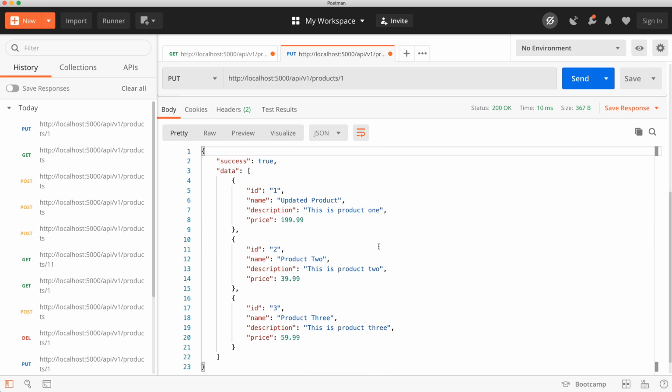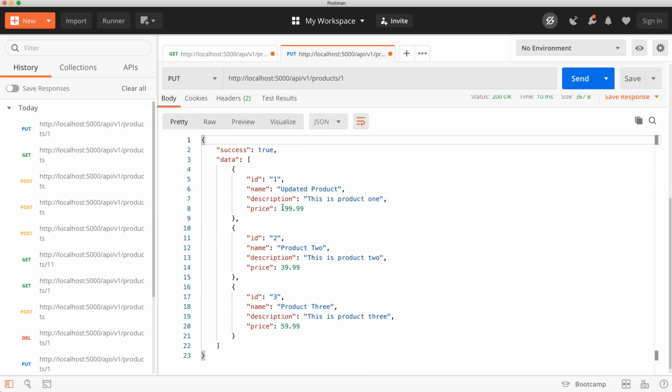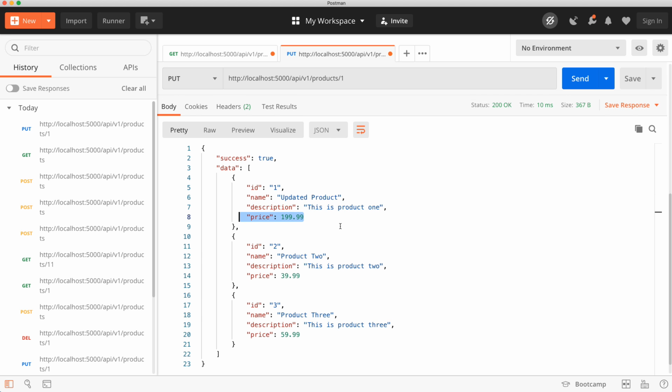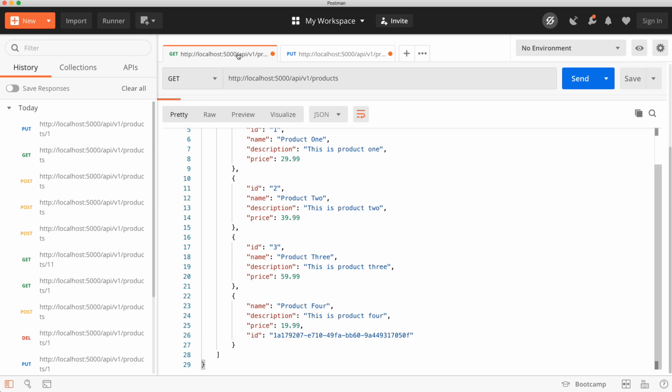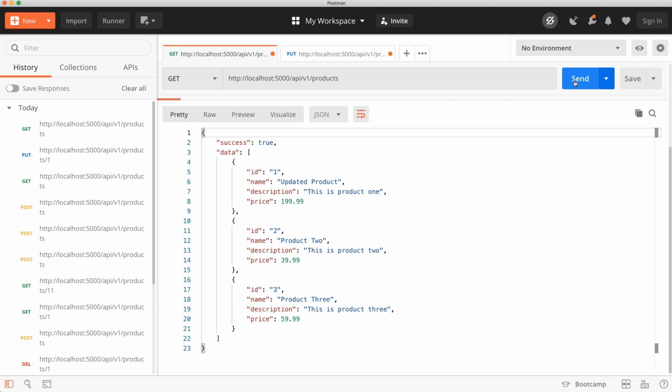So we get back all of the products and the ID of one. You can see the name has changed and the price has changed. The description is the same though. And if I go back to here and make a GET request to get all products, you'll see the updated product, which obviously won't stick if I reset the server, but if we had a database, we would have updated the database. Okay, so that works.